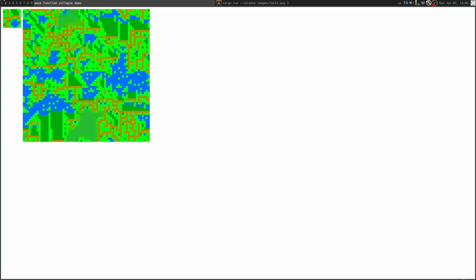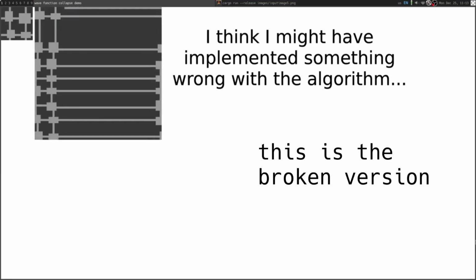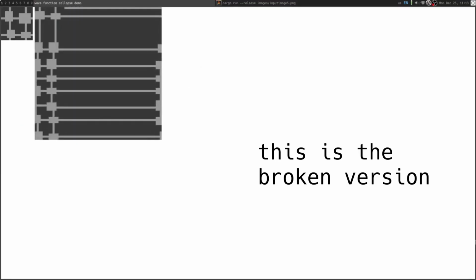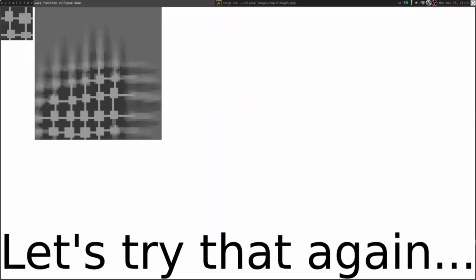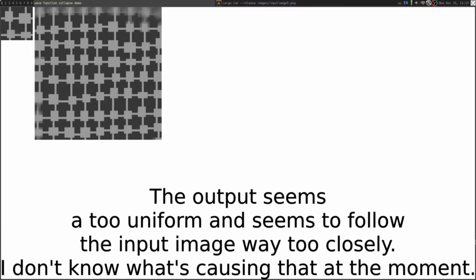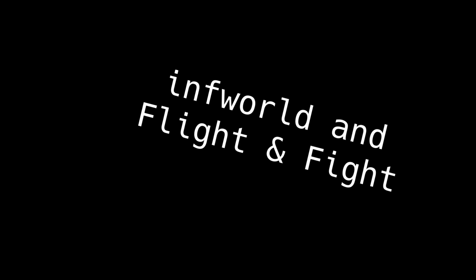I tried to implement it in Rust after doing some research. I wasn't really able to get it to work at first. I kind of gave up for a bit, but then found a paper going into further detail on how the algorithm worked, and I was actually able to finally implement it. It was really awesome. It wasn't the most performant, but I liked playing around with it and seeing what patterns it could make. Overall fun project, and it made a pretty cool demo.